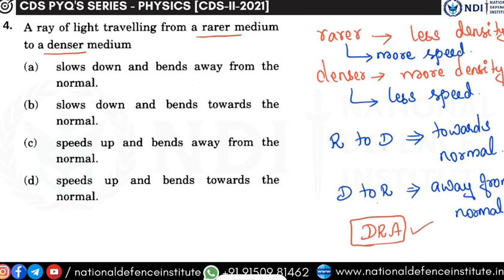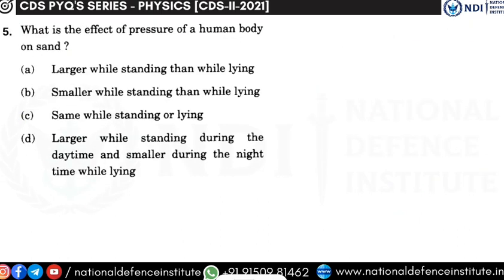The opposite will happen in rarer to denser. So it should move towards normal. So which are the two options that is fitting my explanation over here? It is my option B. Okay. So when the light moves from rarer to denser, its speed gets reduced and it is bending towards normal. I hope this concept is clear. Moving on to next question.